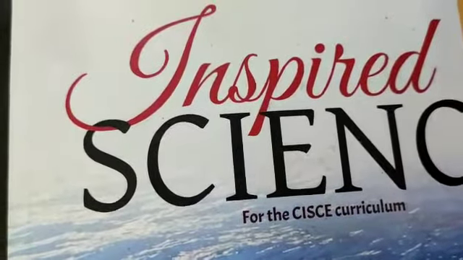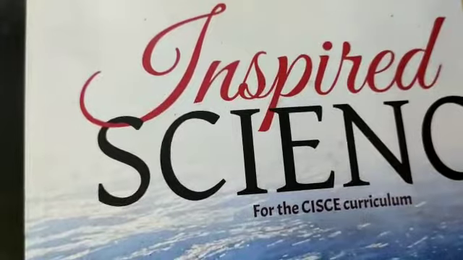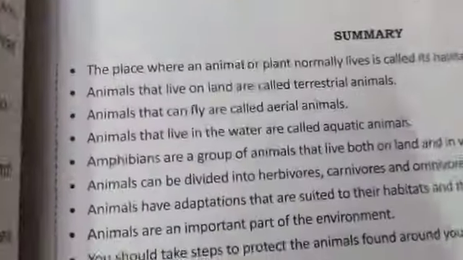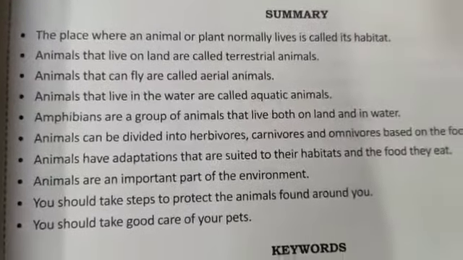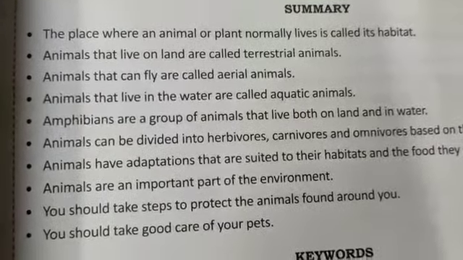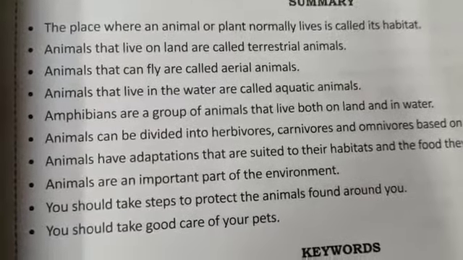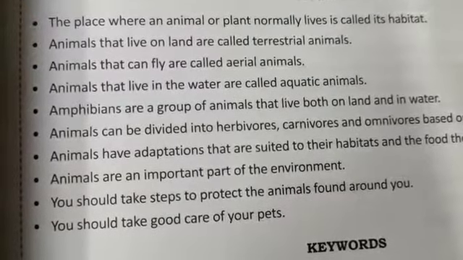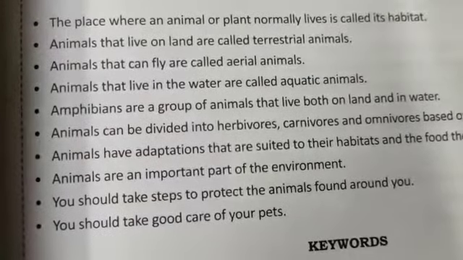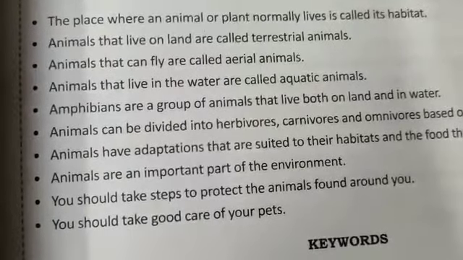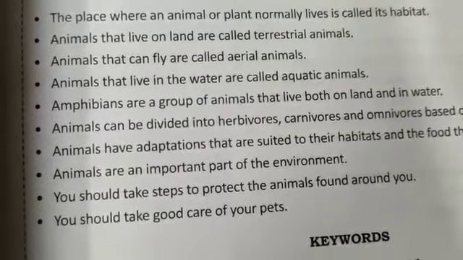Students, we have learned chapter 6. Now let us see the brief summary of what we have learned in the chapter. The place where an animal or the plant normally lives is called its habitat. Animals that live on land are called terrestrial animals. Animals that can fly are called aerial animals. Animals that live in water are called aquatic animals. Amphibians are a group of animals that live both on land and in water.